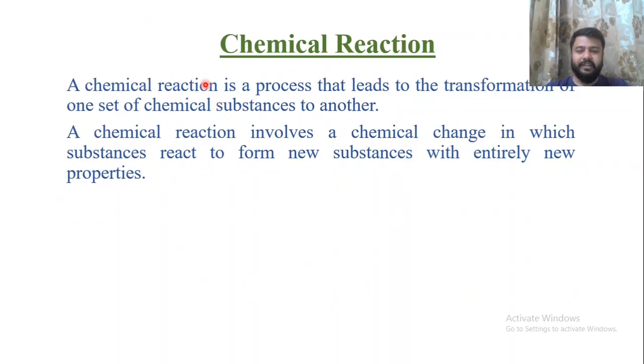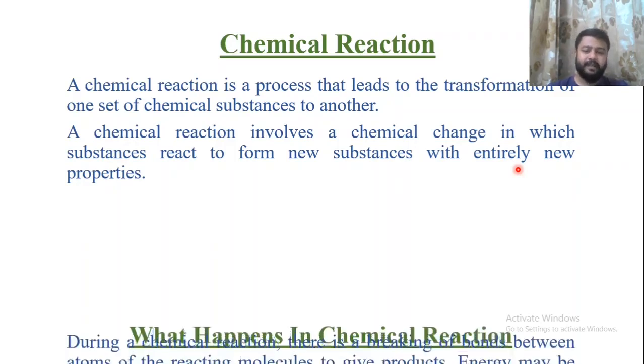A chemical reaction is a process that leads to the transformation of one set of chemical substances to another. Or in simple language, we can say that a chemical reaction involves a chemical change, that is, the production of new substances with entirely new properties. During a chemical reaction, the reactants react with each other and form a product which has totally different properties from those of the reactants.